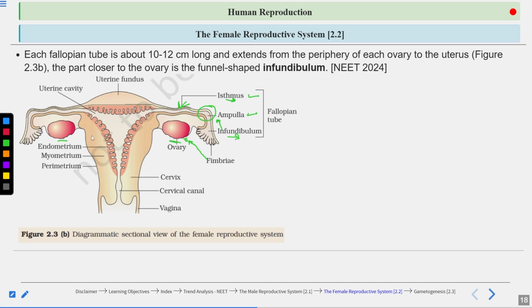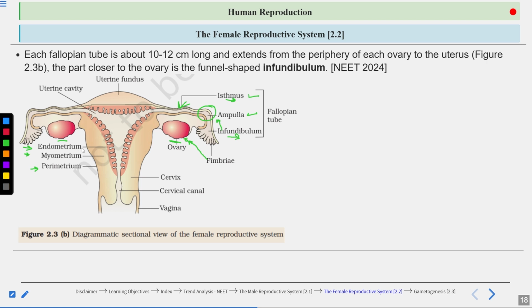Then you can see here the uterine wall is also shown. So uterine wall consists of three layers. Outermost is the membranous perimetrium. Then the middle one is known as the myometrium. And then innermost is the endometrium. Now, the myometrium is made up of smooth muscles. So these smooth muscles contract during the childbirth. There is one hormone also which stimulates this contraction in the myometrium. This is known as the oxytocin, also known as the birth hormone.